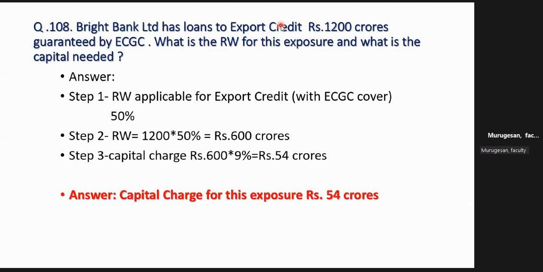All the export credits are mostly guaranteed by ECGC. Because we will give the loan, if the loan goes bad, like an MSME loan, we go to CGTMSE, we claim. Similarly, if export loans go bad, it becomes an NPA, we will also claim from ECGC, Export Credit Guarantee Corporation of India.